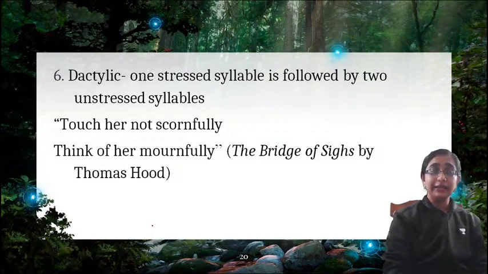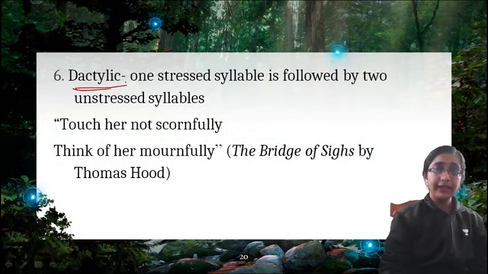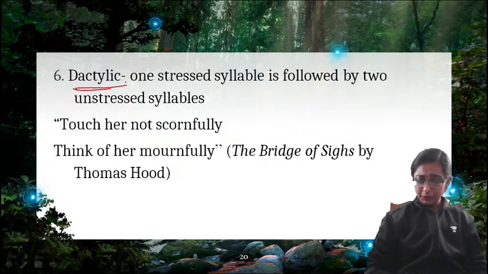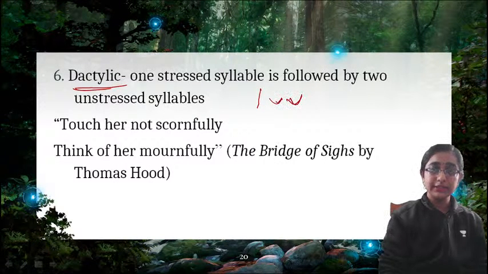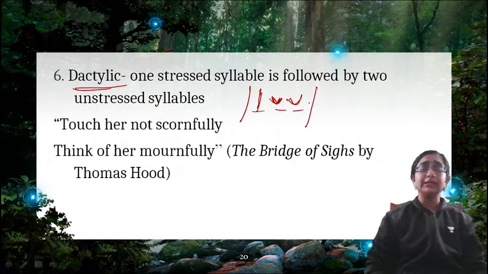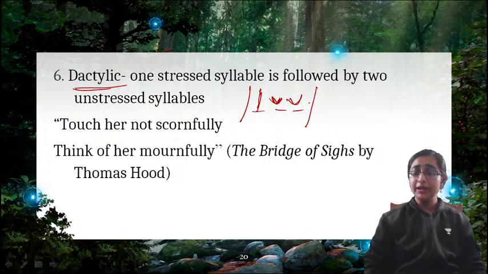Next is dactylic. Dactylic means just the opposite of anapest. One stressed syllable is followed by two unstressed syllables. So this is also a type of trisyllabic meter, right? So one stressed syllable is followed by two unstressed syllables. That is the example of dactyl.